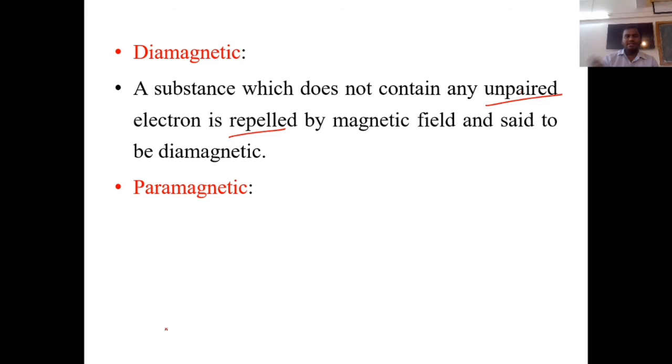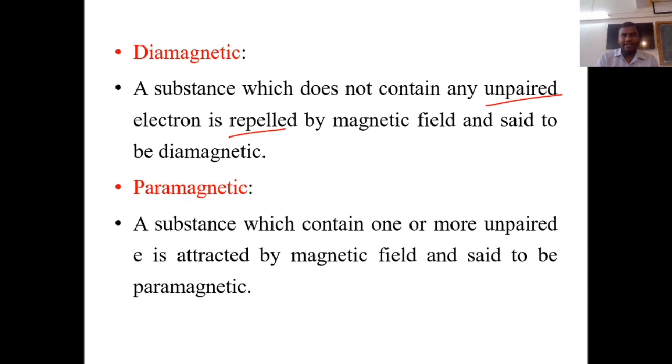So it is exactly opposite to diamagnetic: a substance which contains one or more unpaired electrons is attracted by a magnetic field and is said to be paramagnetic.